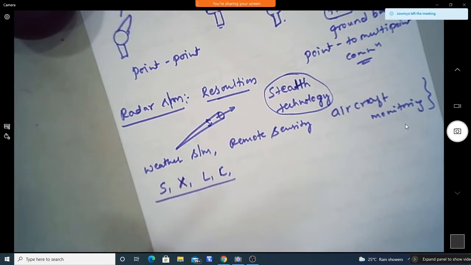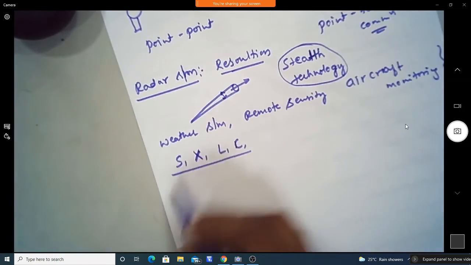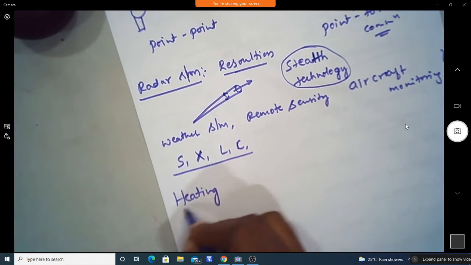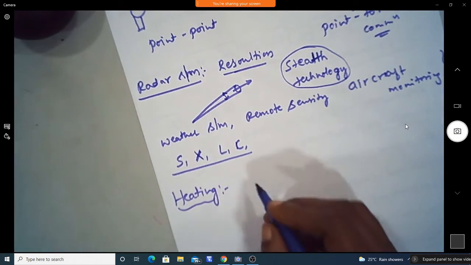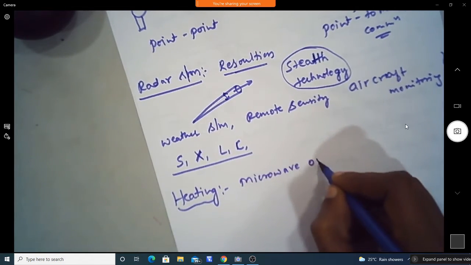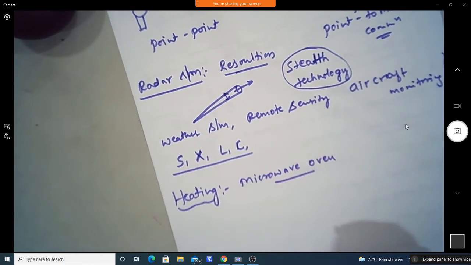So within that particular band, the radar system will be designed to operate for a particular application. And if you come to another important application, which is heating, you might have seen the microwave oven, where we can use the microwave to heat the food.